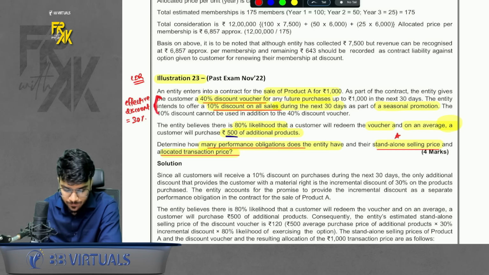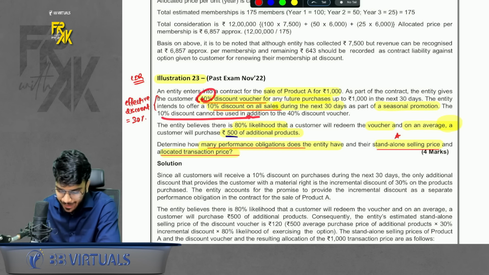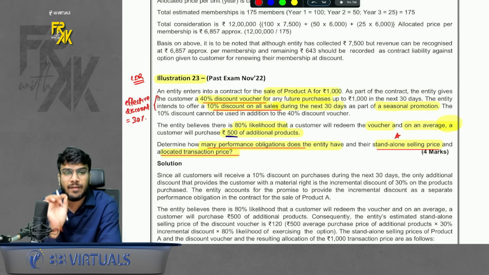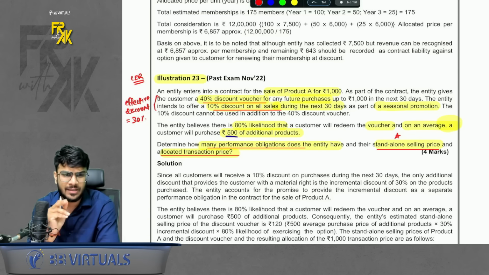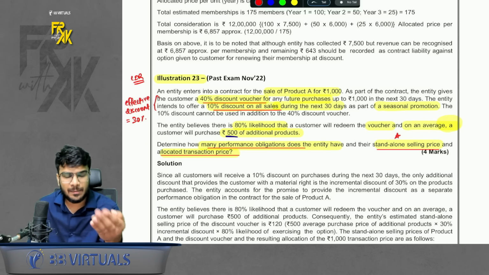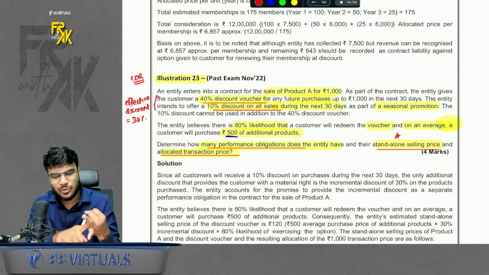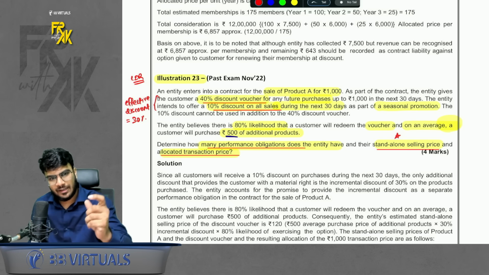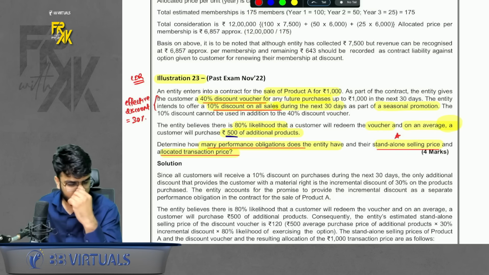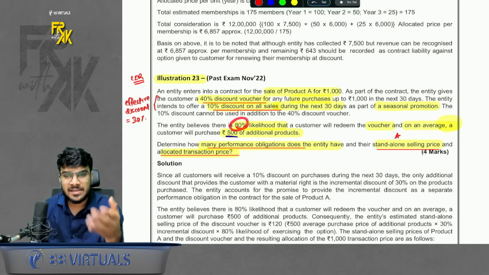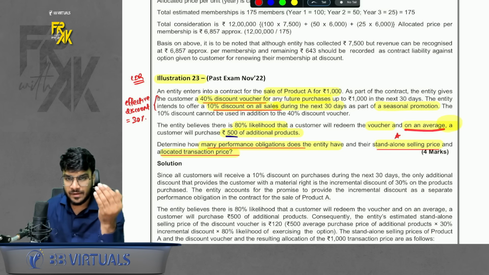In the next line, they say 10% discount we give to everyone only. 40% voucher we have exclusively. 10% it gives to all the customers, and this 40% cannot be availed in addition to 10%. That means effectively how much discount voucher did you get? 30% only. How come 30%? See, 40% voucher you have, 10% voucher to everyone in this world has. So effectively you are getting extra voucher 30% only. Okay. Probability of availing is 80%, and on an average customer purchase in future only rupees 500 products.